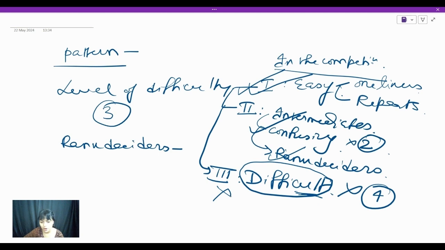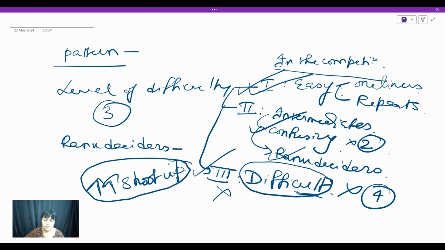But still, if you are attempting, be very calculative, okay, students, calculate and attempt, okay? And one more thing, what is the advantage of attempting level 3 questions and making them right? If you are attempting level 3 and making them right, then definitely your rank is going to shoot up, because it's assumed that, as this is level 3, 95% of students will make it wrong, rather more, okay? So only 2 to 3% students are going to make it right. So definitely, attempting this way is going to give you the best of ranks, right?